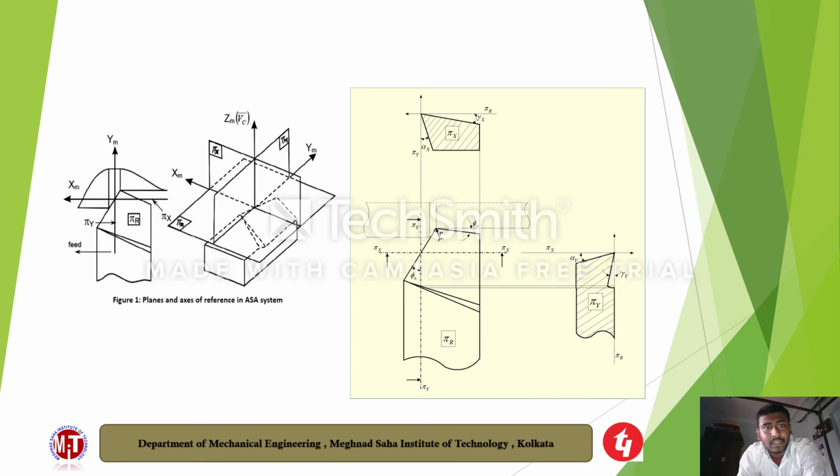Here are the 6 major angles we discuss. First of all, we get to know the horizontal reference plane, denoted as pi r. Pi r means the horizontal reference plane.